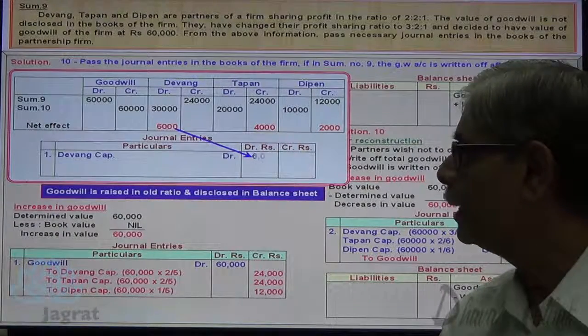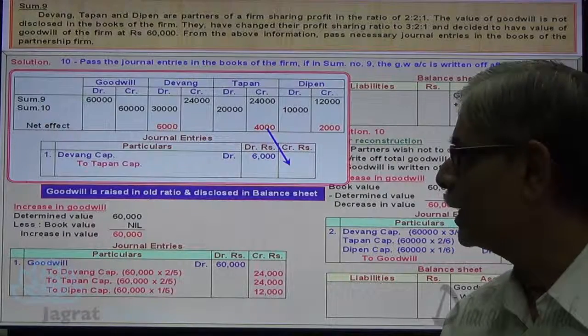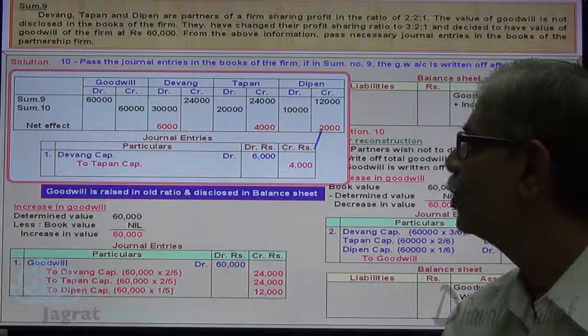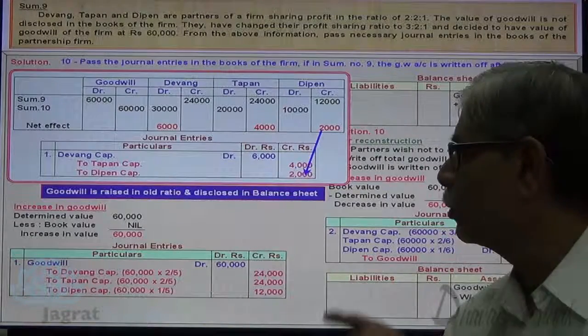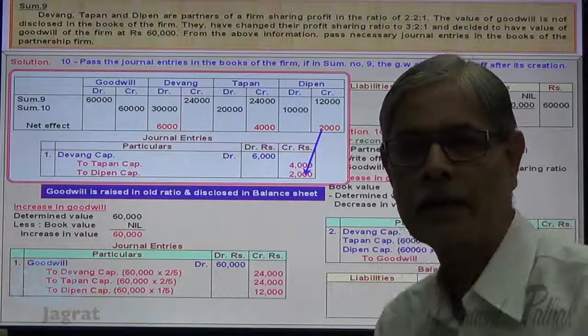Devan capital account debit 6,000. To Tapan capital account credit 4,000. To Deepan capital account credit 2,000. This is the net effect of these two journal entries.